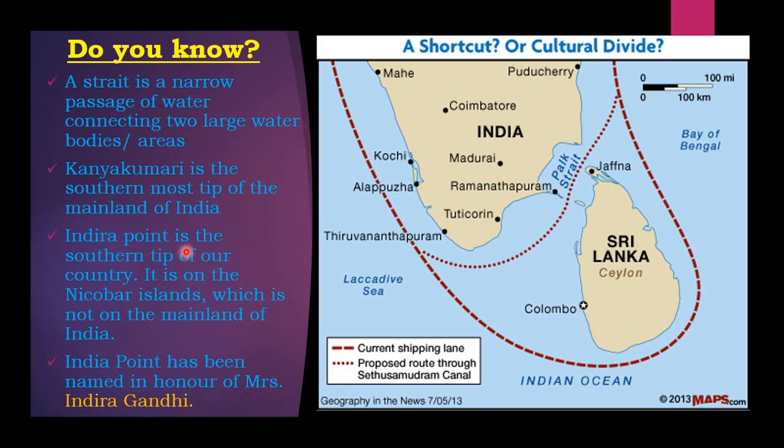Indira Point is the southern tip of our country. It is on the Nicobar Islands, which is not on the mainland of India. Indira Point has been named in honor of Mrs. Indira Gandhi.